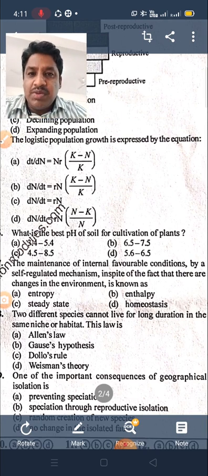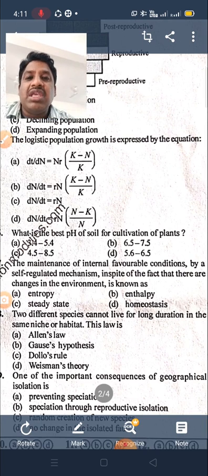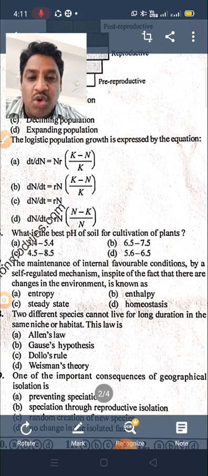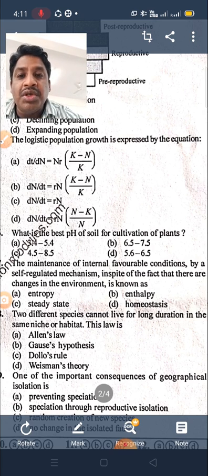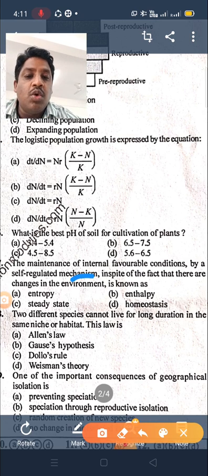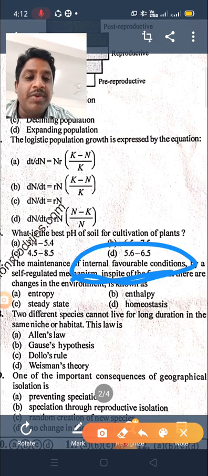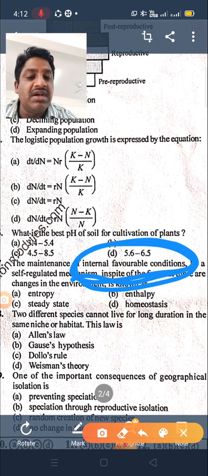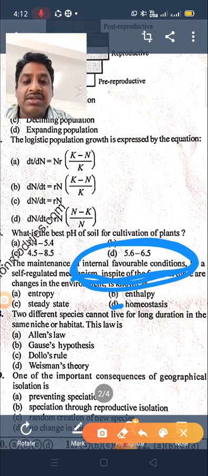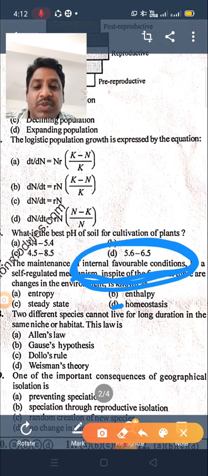Internal favorable condition means some organisms are able to maintain a constant internal environment. What do we call a constant internal environment? It is homeostasis.